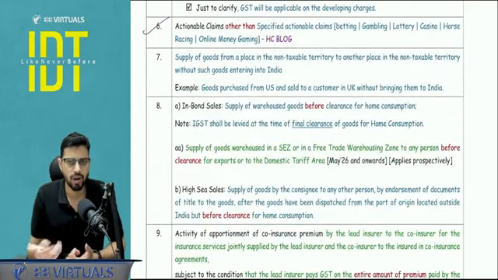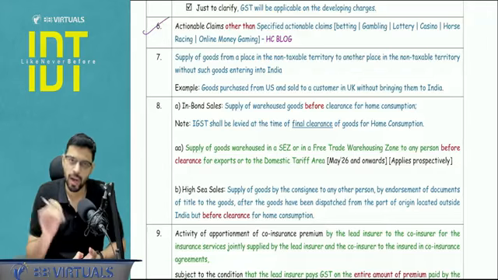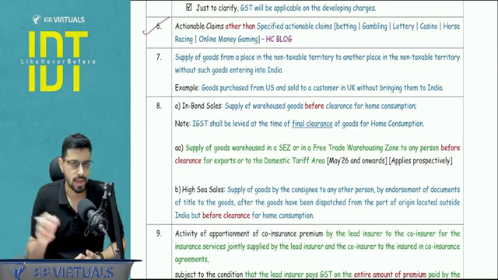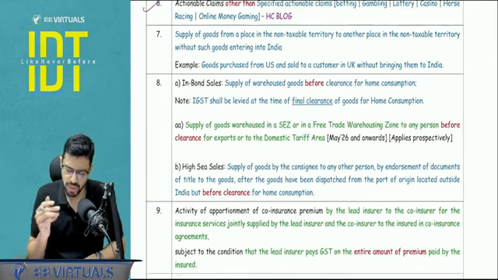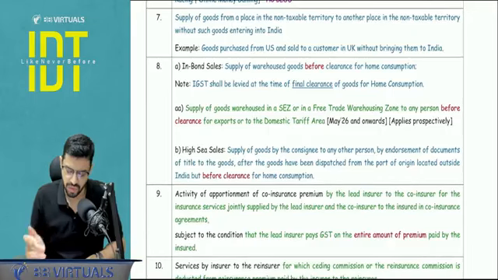Actionable claims we have already covered. All actionable claims are goods, but all actionable claims except specified actionable claims are covered in Schedule 3. What is a specified actionable claim? Horse race club, casino, betting, lottery, online gaming, all those are covered here. Horse racing, everything is covered.